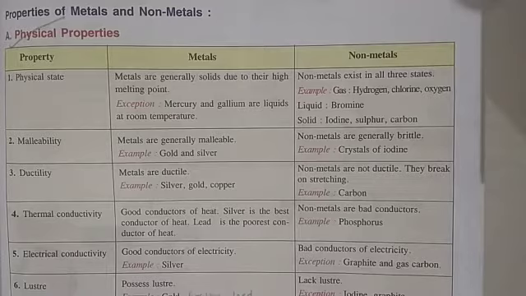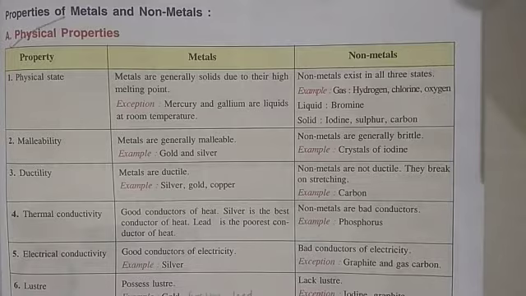Next is ductility. Metals are ductile in nature. They can be drawn into wires. For example, you know about copper cables. Silver and gold are easily drawn into wires. So metals are ductile in nature, whereas non-metals are not ductile, because they break on stretching. For example, carbon.